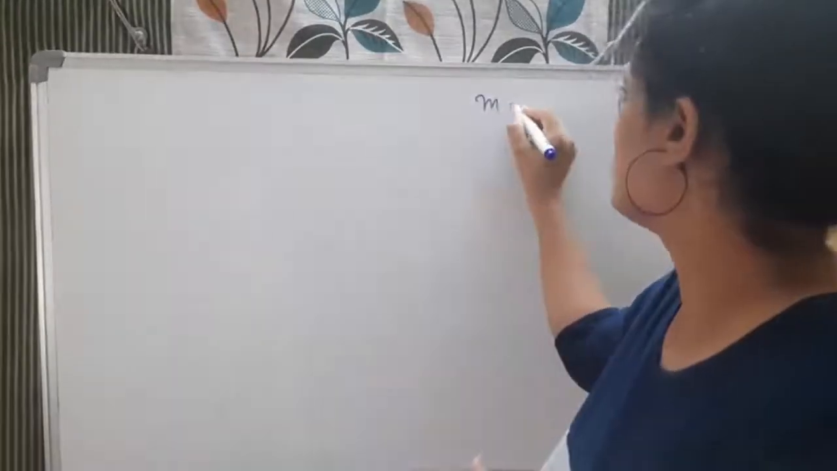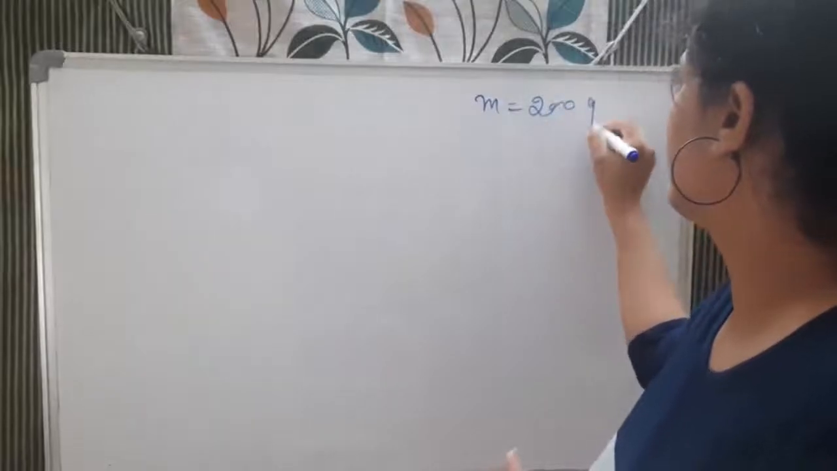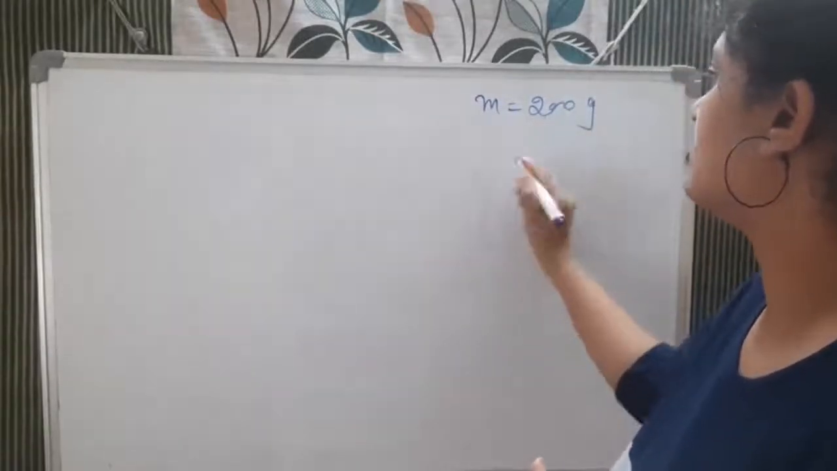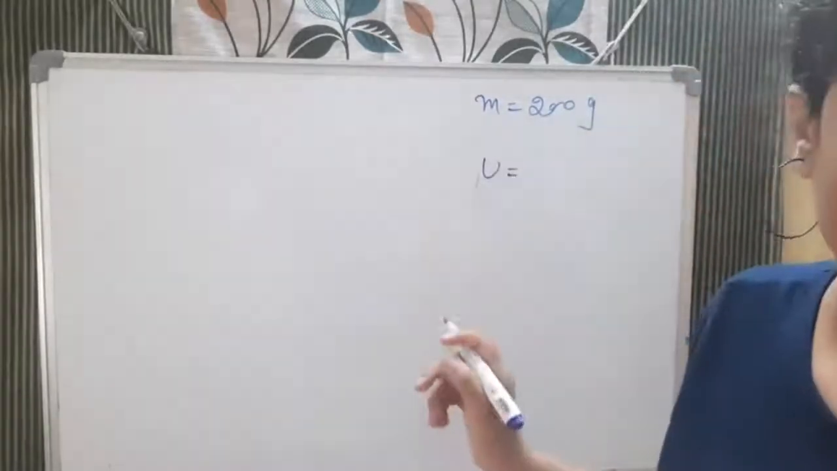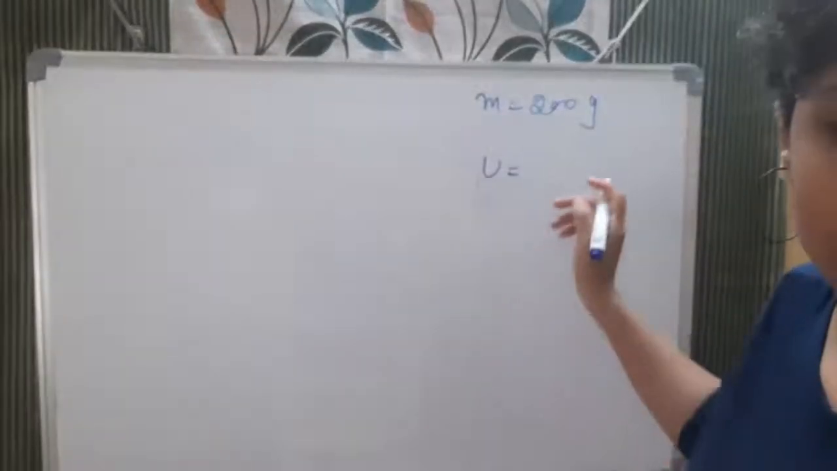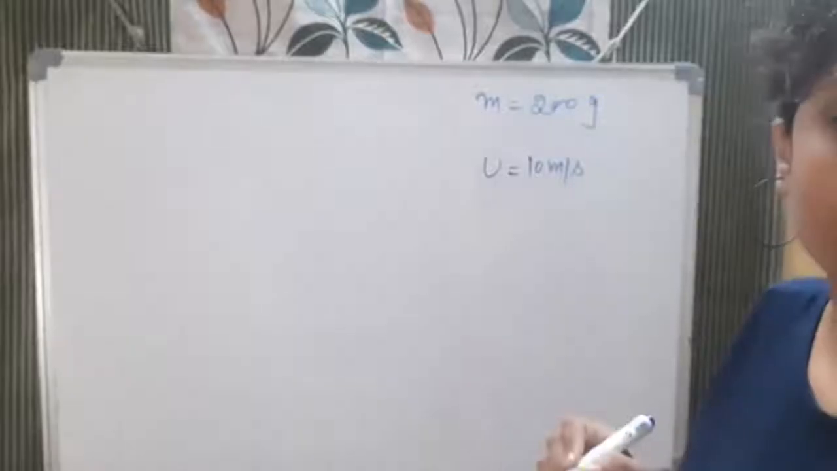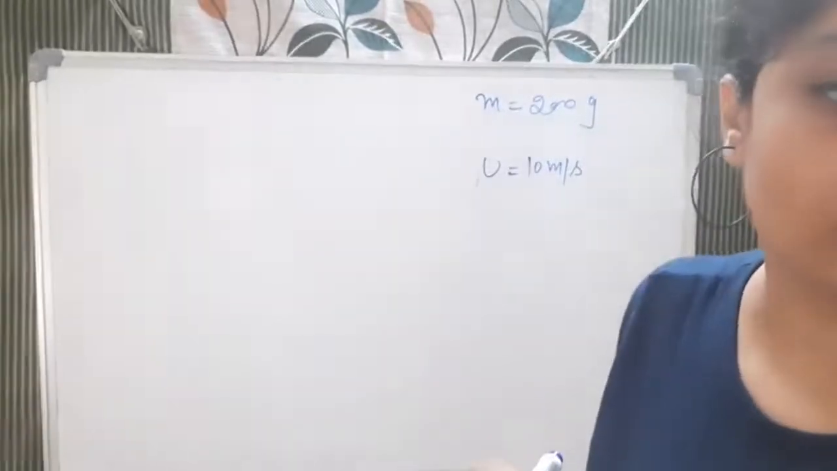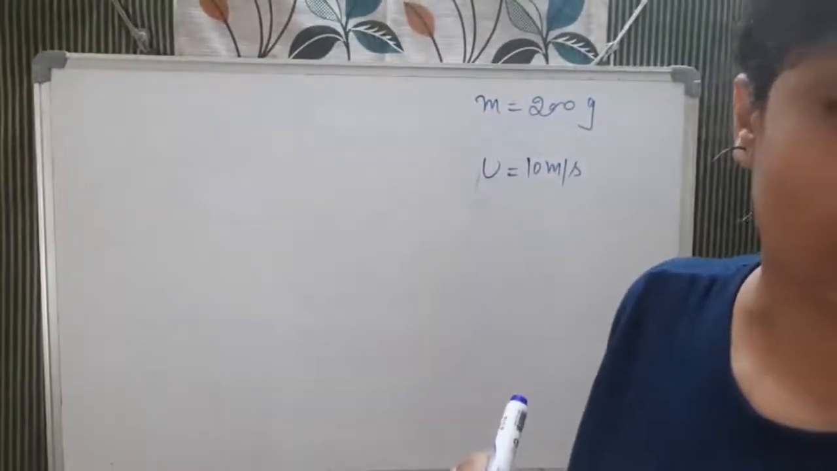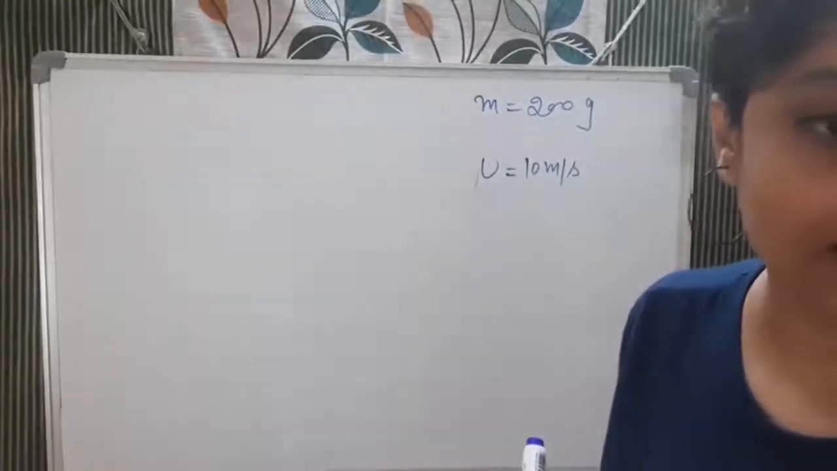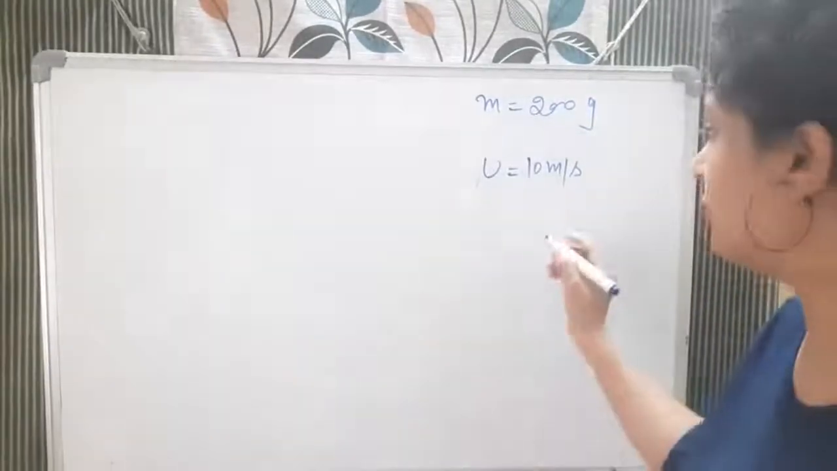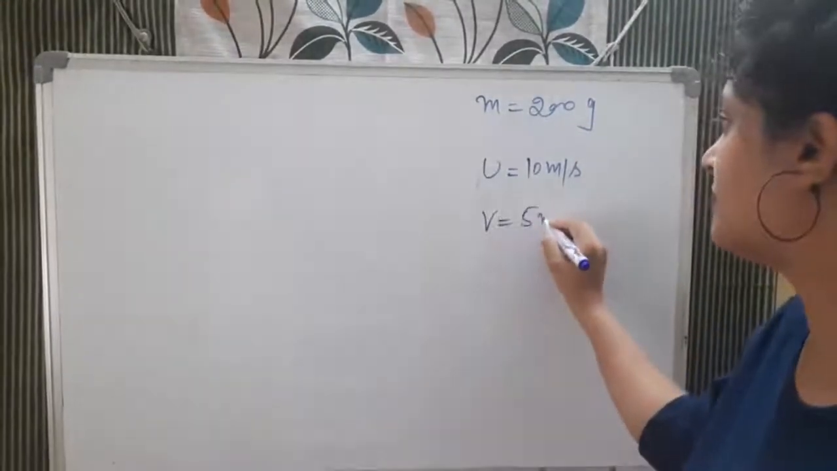So mass is 200 gram. Velocity, or we can say initial velocity, is given: it is traveling at 10 meter per second. After that, the ball is struck by a hockey stick so as to return it along its original path. Now it is coming back along the original path with the final velocity of 5 meter per second.